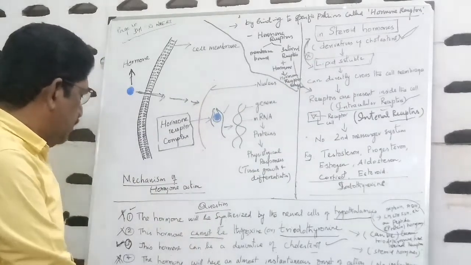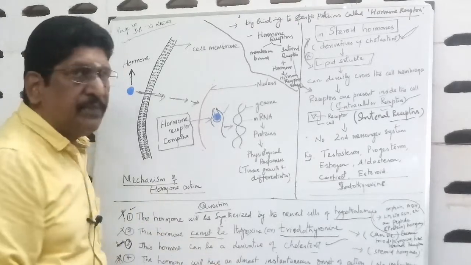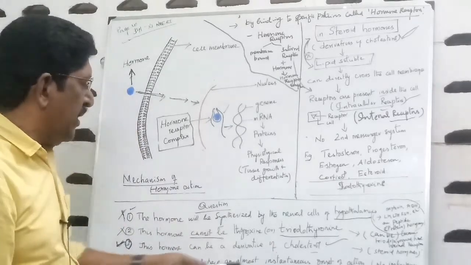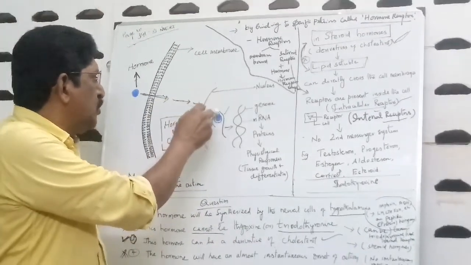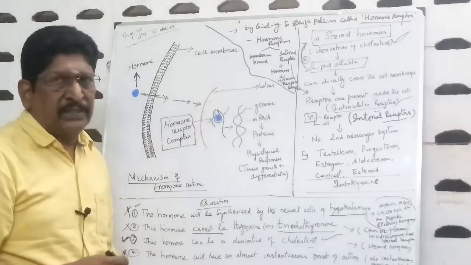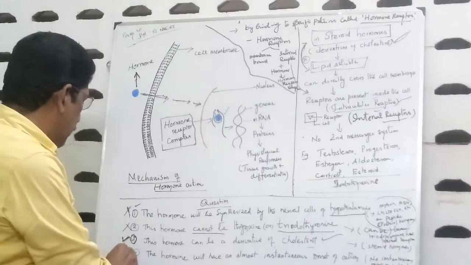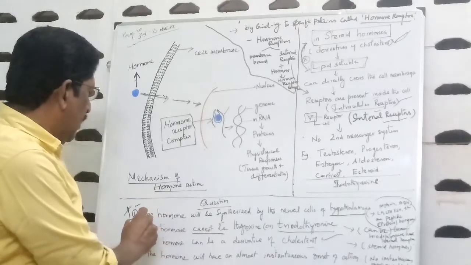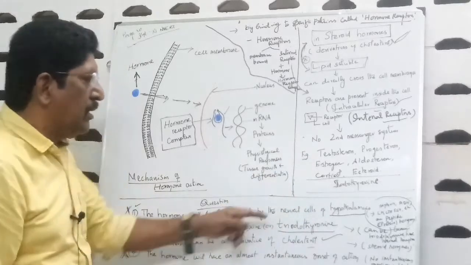Okay, let us come to the fourth option. The hormone will have an almost instantaneous onset of action. This is wrong because the hormone will not have an instant action. The hormone has to come inside the cell and combine with the receptor to form a hormone receptor complex, and then only it can act. So this fourth option is wrong. Coming once again to the question, I will repeat. First option, the hormone will be synthesized by the neural cells of hypothalamus. That is wrong, because